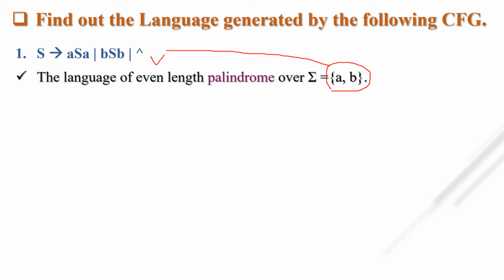Which type of string, like even length palindrome only, will be accepted with the help of this particular grammar. So this is a context-free language, the language of even length palindrome over sigma equal to {a, b}. The language generated by this particular grammar is known as a context-free language, which we already saw in the previous slide. You have to generate this language, which type of language is generated by this particular grammar. Okay, let's see the next one.